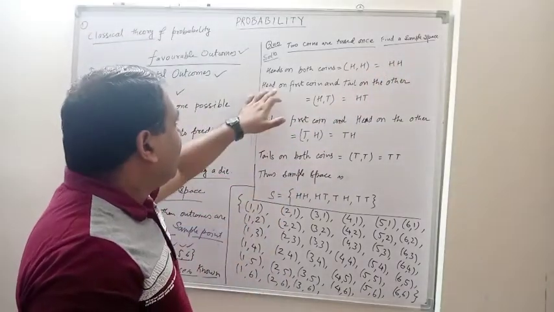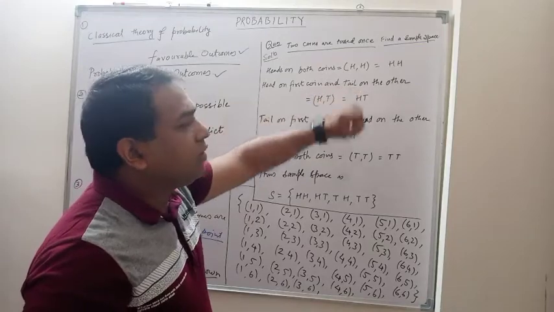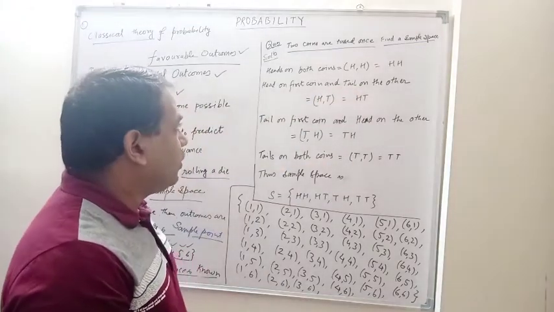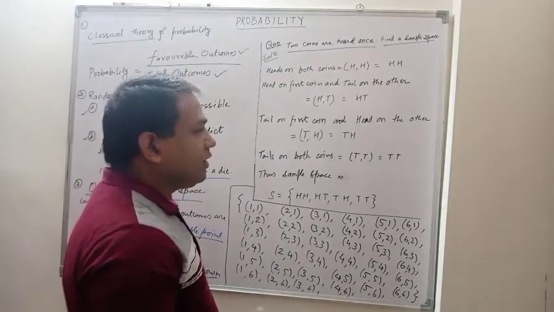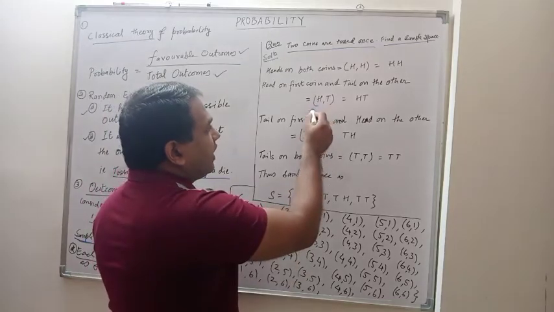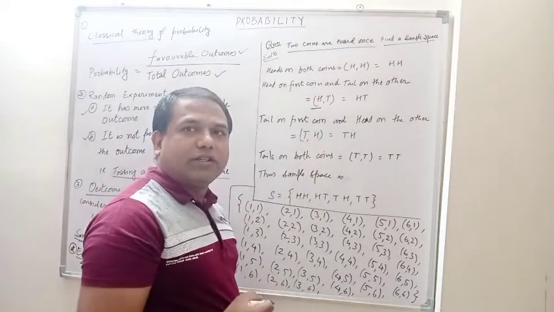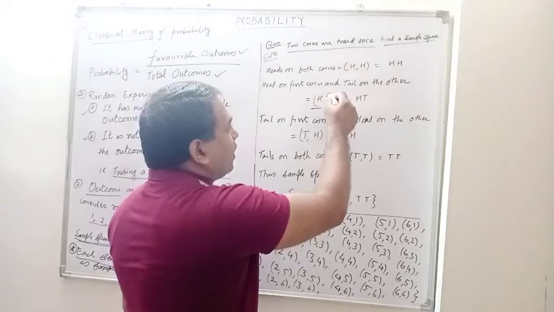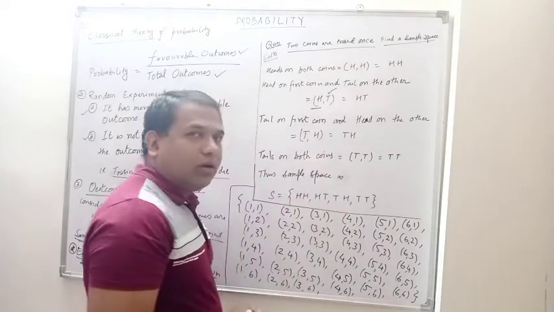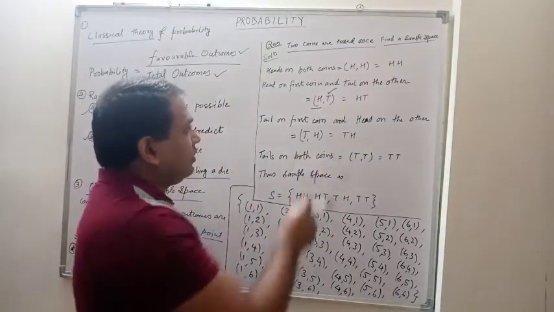Head on the first coin and tail on the other means, if you are tossing a coin, you are getting head on the first coin, and it might be possible that you will get tail on the second coin.